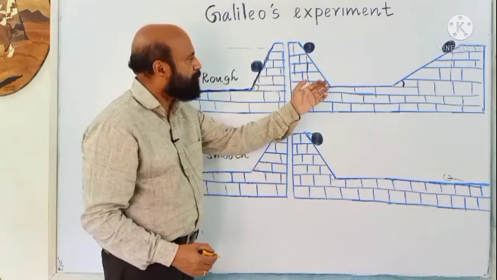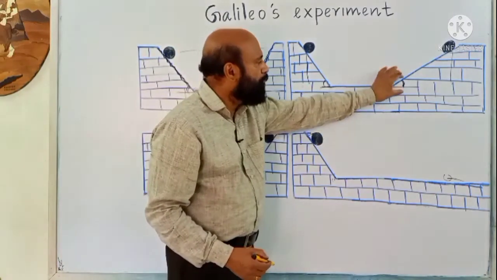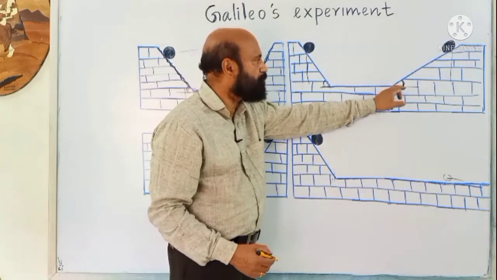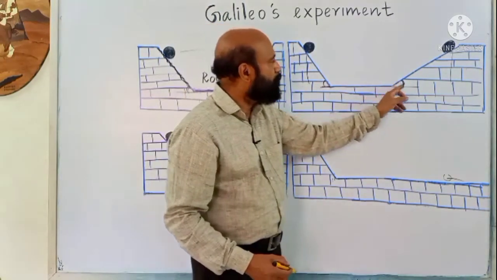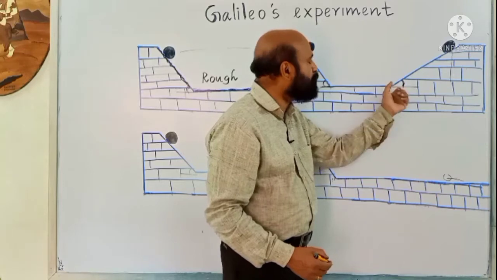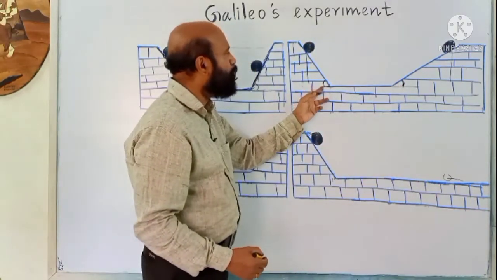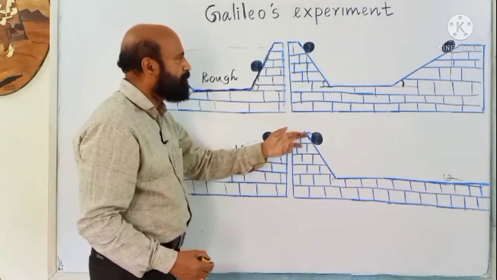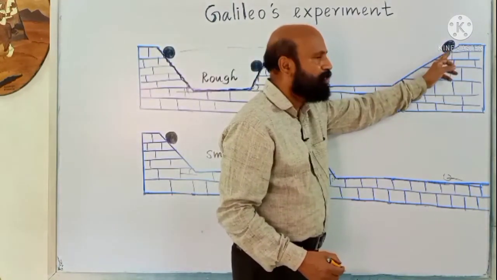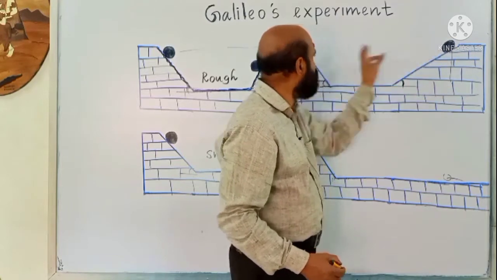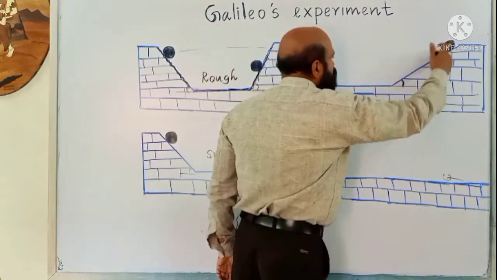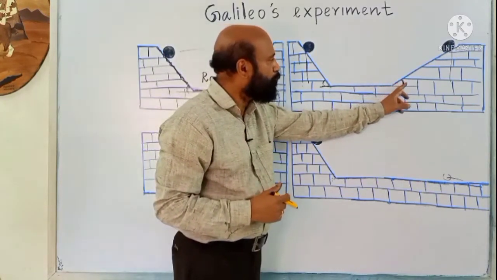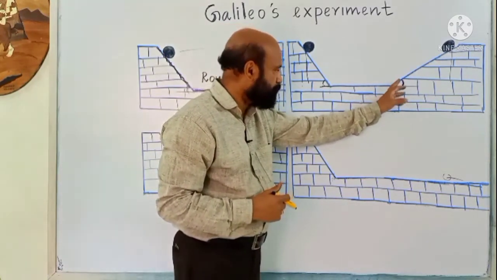Again, here the surfaces are smooth, but on the second plane the inclination is reduced. Now you can see the ball is rising to the same height as before, but it is moving a longer distance to rise to the same height. Same height, but a longer distance. So here the angle of inclination is reduced.